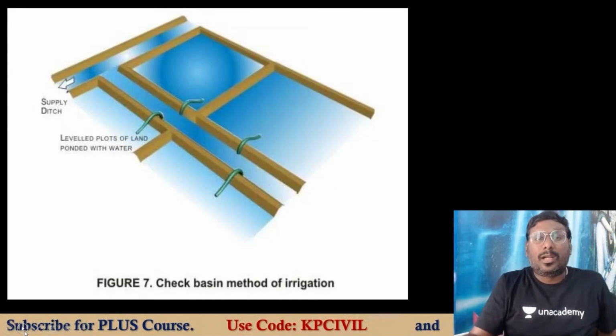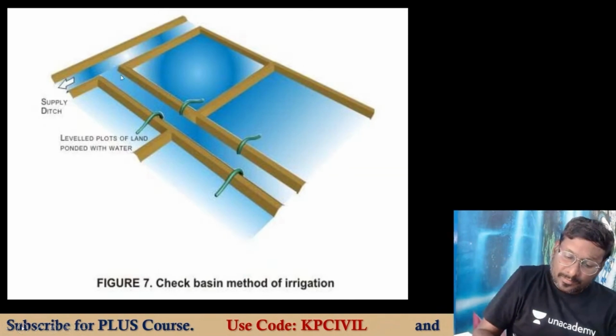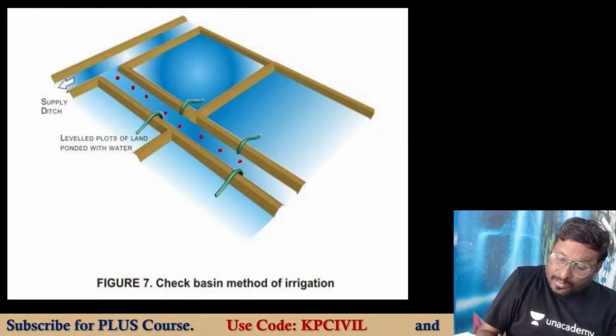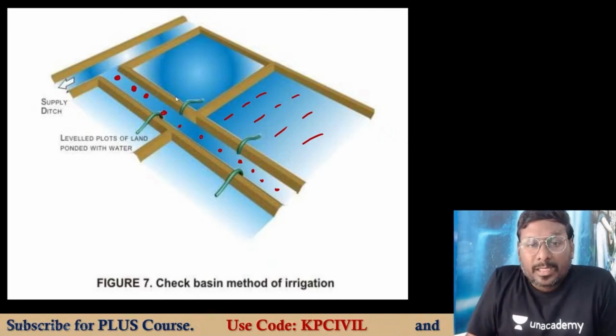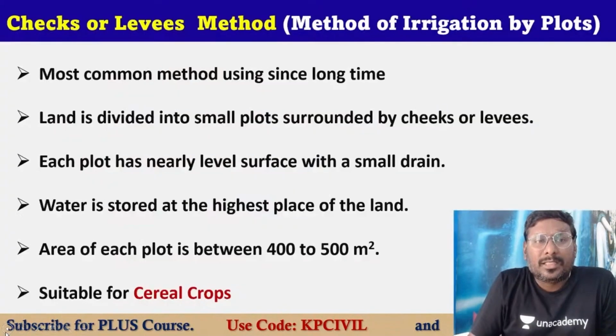Here cultivation is going on, here water will be there, and the plants will come in between. This is the check basin method.